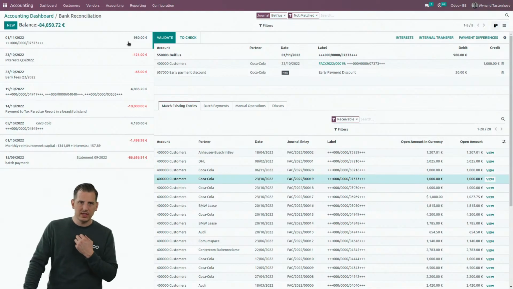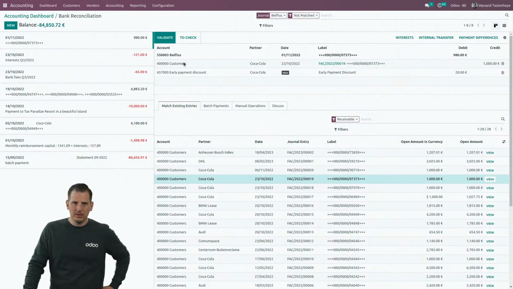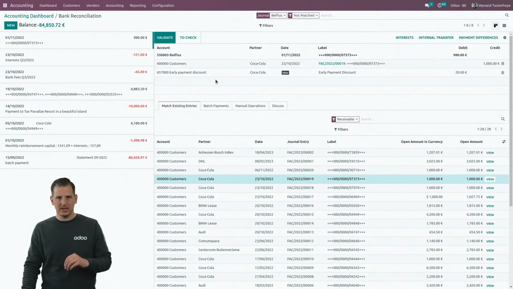So first of all, we have an incoming payment of 980 euros. And the first line that you can see over here is the bank transactions with a label. Thanks to the label, Odoo immediately matched it with an invoice. And the difference, because it's an invoice of 1,000 euro, he put it as an early payment discount. So how does that work?